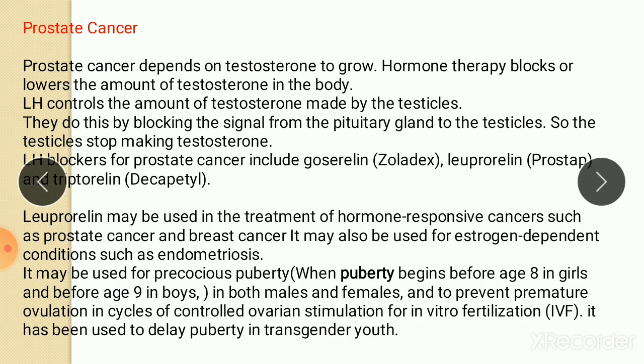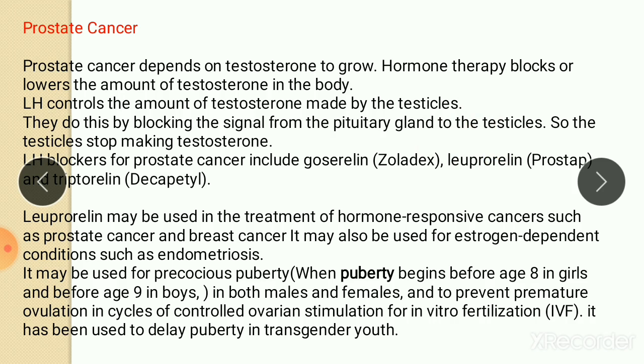So here the hormone required for prostate cancer to survive is testosterone. If we block the testosterone, then the growth of prostate cancer stops. So luteinizing hormone blockers for prostate cancer include goserelin, leuprolin, and triptorelin. These are the main luteinizing hormone blockers. The trade name available in the market is given in brackets. So the examples are goserelin, leuprolin, and